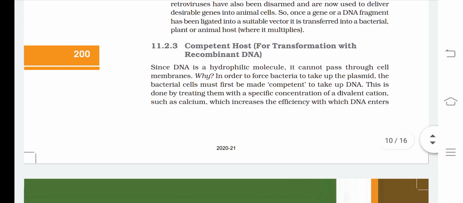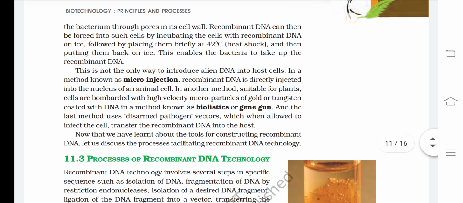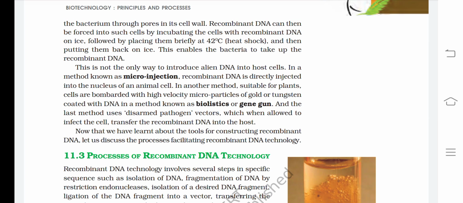Competent host for transformation with recombinant DNA. Since DNA is a hydrophilic molecule, it cannot pass through cell membranes. Why? In order to force bacteria to take up the plasmid, the bacterial cells must first be made competent to take up DNA. This is done by treating them with a specific concentration of a divalent cation such as calcium, which increases the efficiency with which DNA enters the bacterium through pores in its cell wall.